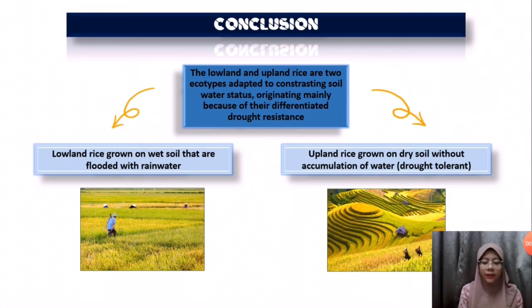The yield production of the lowland and upland rice are different due to the water content. The lowland rice has high yield production because the soil is flooded with water, while the yield production of the upland rice is lower because of the soil without water accumulation.